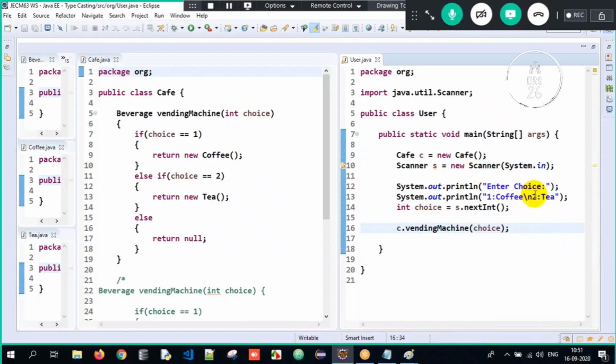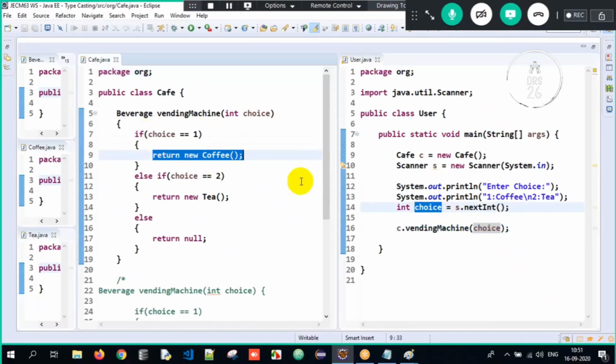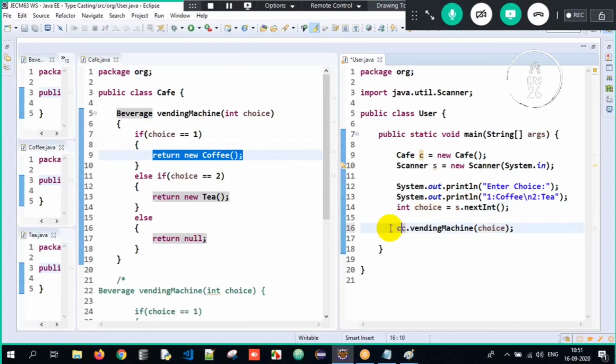So now what happened? Imagine here, Cafe object got created. Scanner object got created. Enter choice. 1 for coffee, 2 for tea. I accept 1. The choice is 1. I pass c.vendingMachine of 1 here. Is choice equal to 1? Yes. Return new Coffee, meaning it is returning an object of Coffee here. So the return type has to be Coffee.